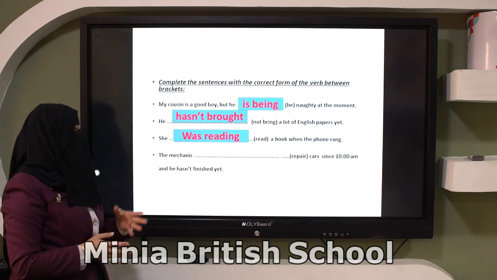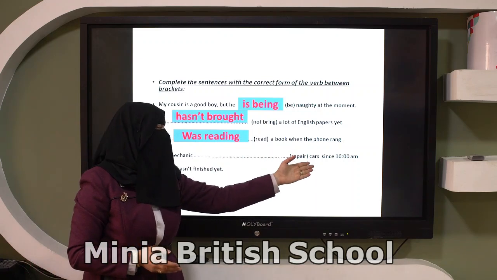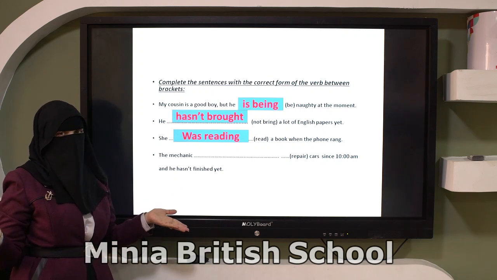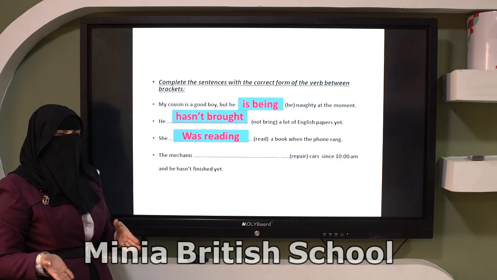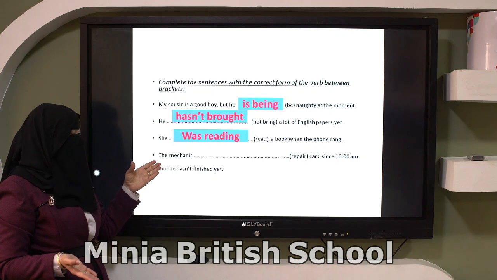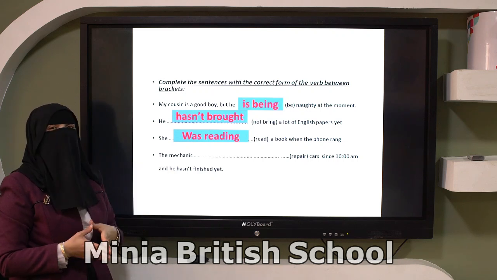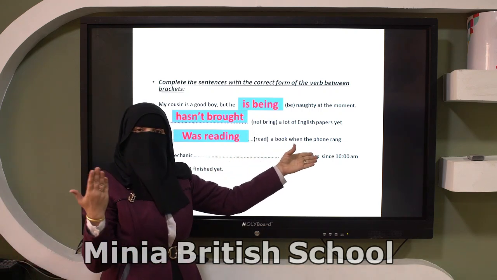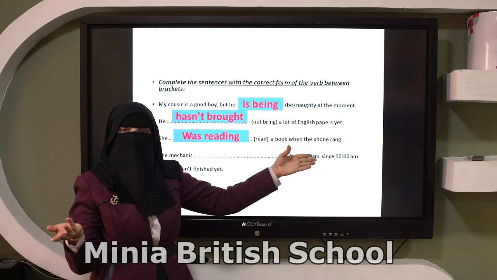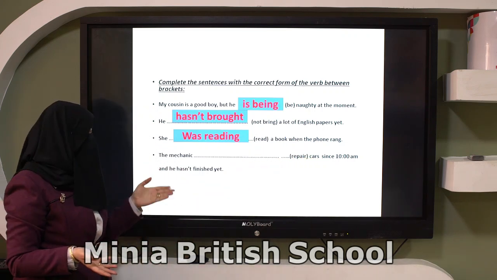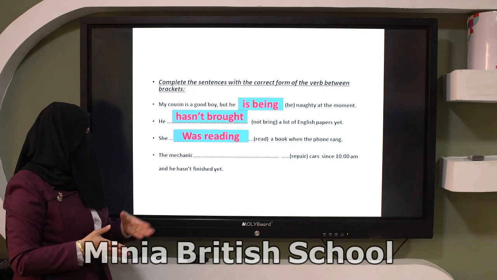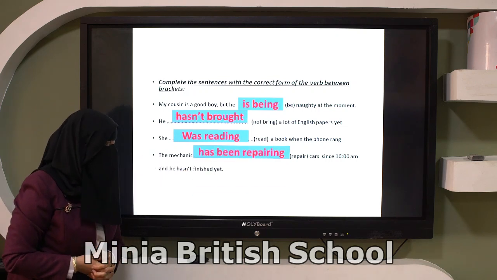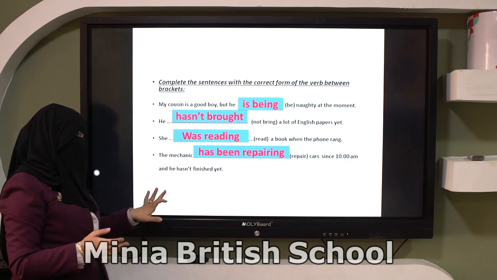Number 4, the mechanic repaired cars since 10 a.m. and he hasn't finished yet. So the answer will be, yes, present perfect or present perfect continuous. Okay, here we have a finished action or unfinished action. Yes, unfinished action, because he hasn't finished yet. So the mechanic has been repairing cars since 10 a.m. and he hasn't finished yet.